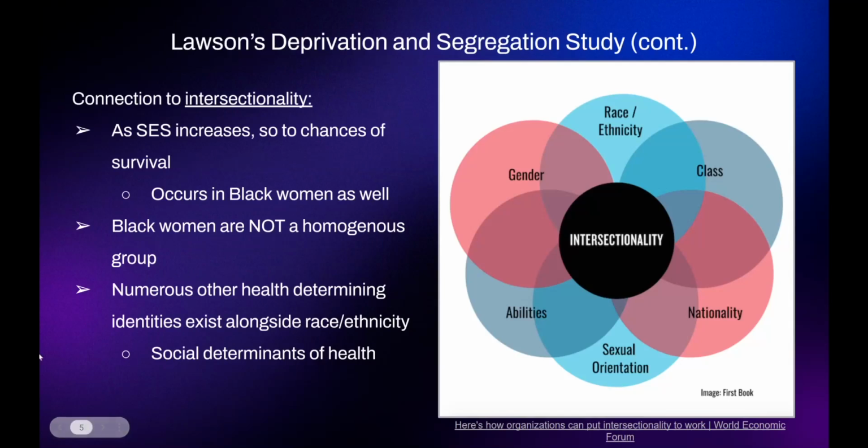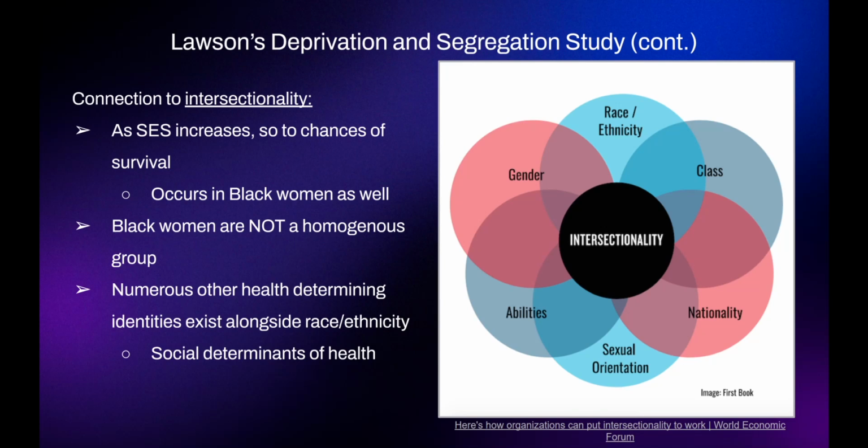And so I want to continue this discussion of this study, connecting it to intersectionality. As we just talked about, as socioeconomic status increases, so do chances of survival. And this occurs in Black women as well as other counterparts. It's important to note that Black women are not a homogeneous group, and that just like any other group or demographic of people that we've talked about, there is still variety in other identities in the Black women community.